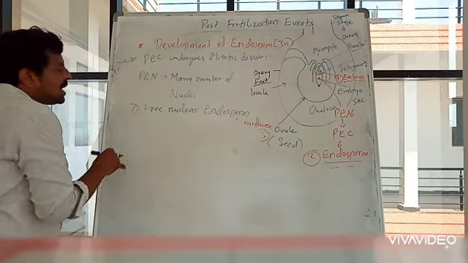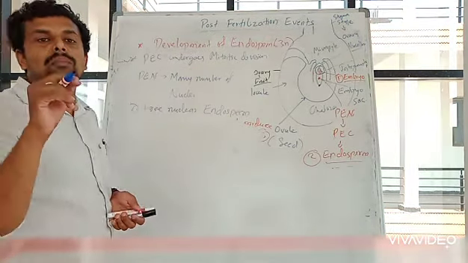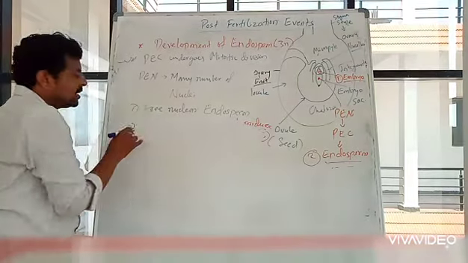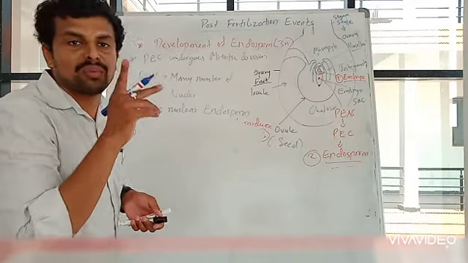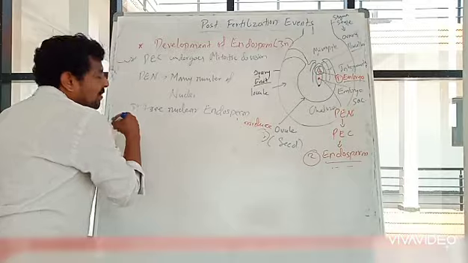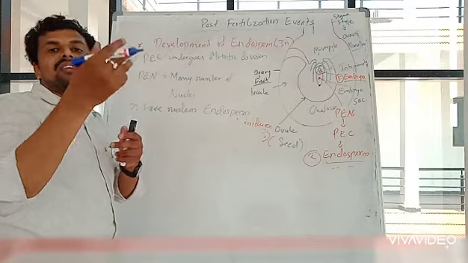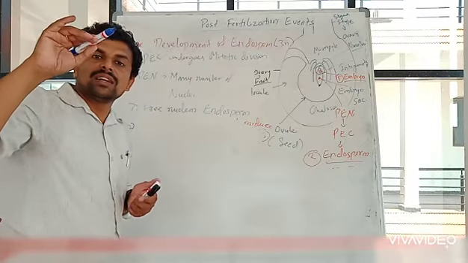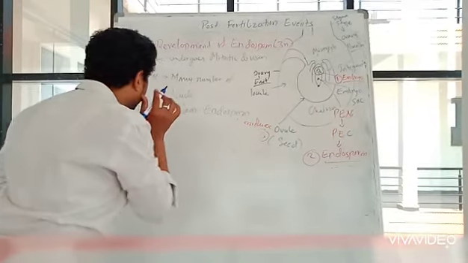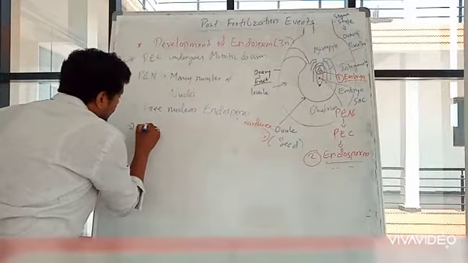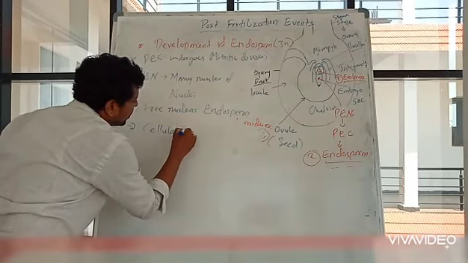The second portion, what happens? After several number of divisions, after n number of nuclei are formed, then the nuclear division will be followed by cell formation. Now after many nuclei are formed already, the further divisions, as the nuclei will be doubling, right? Those doublings will be followed by cell wall formation. Those kind of nuclei are formed as cellular endosperm. I will simply write cellular endosperm.